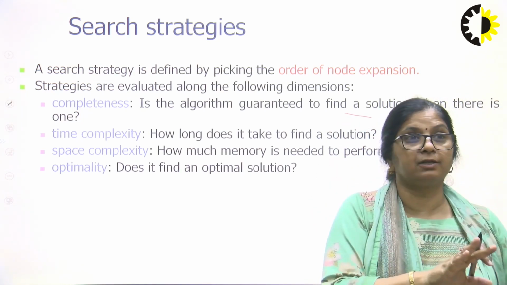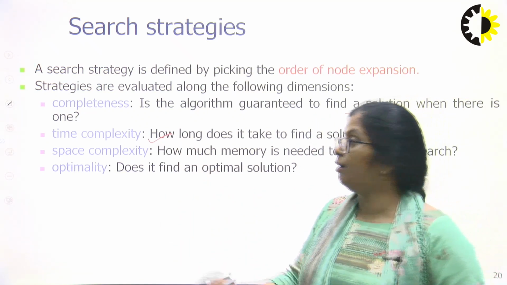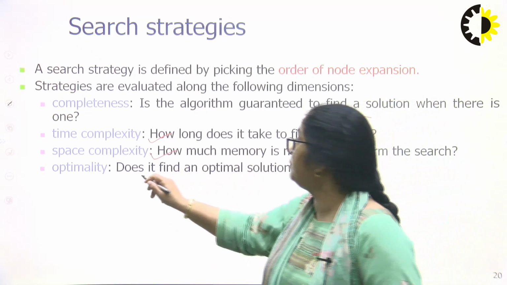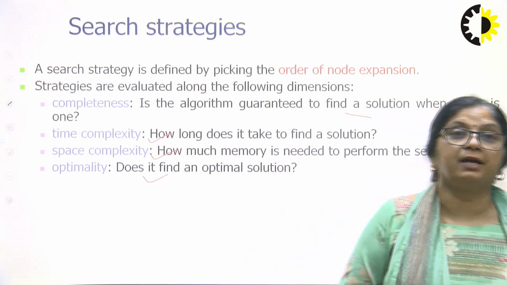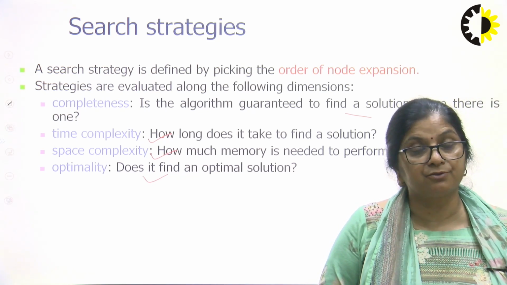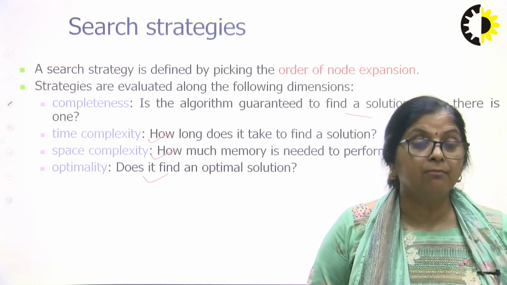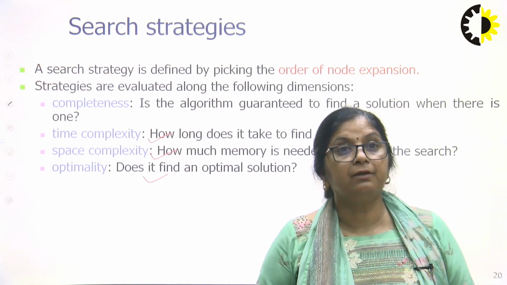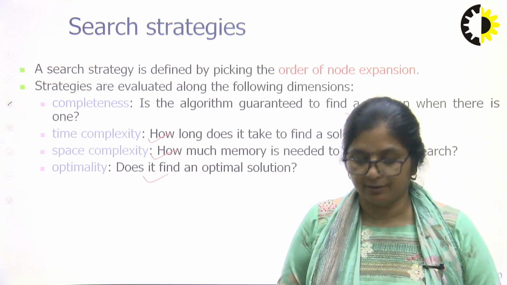In case a solution exists, how much time does it take to find it, how much space does it use, and is it able to find the optimal solution. These are the different evaluation criteria. We say the strategy is better or not depending on these parameters.